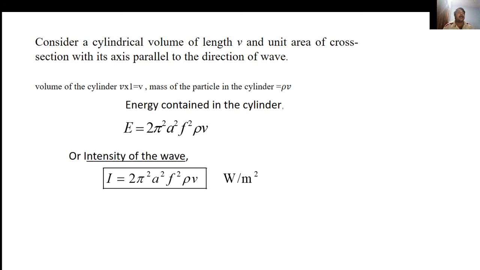Thus, I is proportional to the square of the amplitude, the intensity of the wave is directly proportional to the square of the frequency, intensity is directly proportional to the density of the medium, and the intensity is directly proportional to the velocity. Thank you.